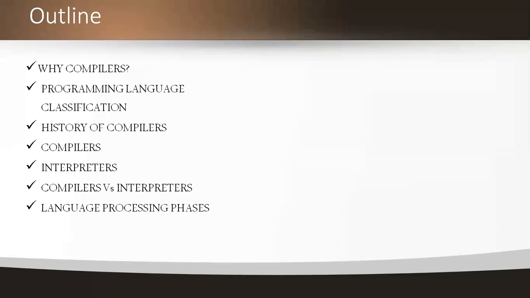Before knowing the language processing phases, first we have to know all of those: why compilers, the programming language classification levels, the history of the compiler, what a compiler is, what an interpreter is, and how we compare the compiler and the interpreter. All these concepts we need to understand first, then we can clearly understand the language processing phases. Going to outline number 1, why the compilers.